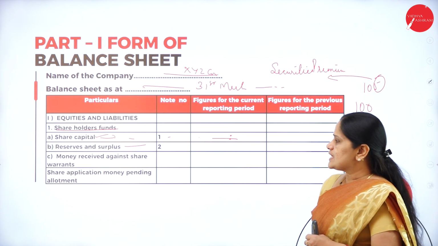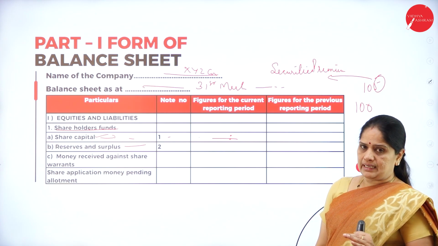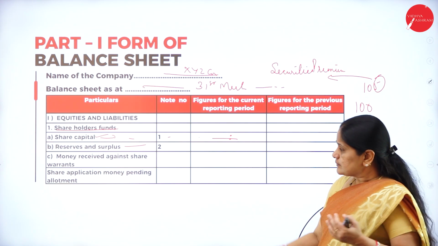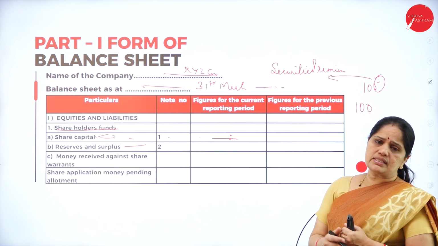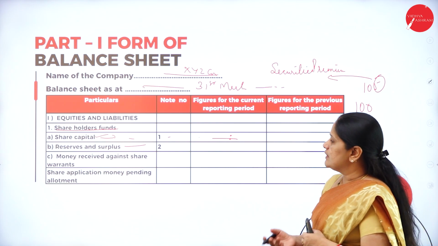So, reserves and surplus means all those reserves which are maintained by the company. It may be the capital redemption reserve, or the securities premium, or the capital reserve, etc.